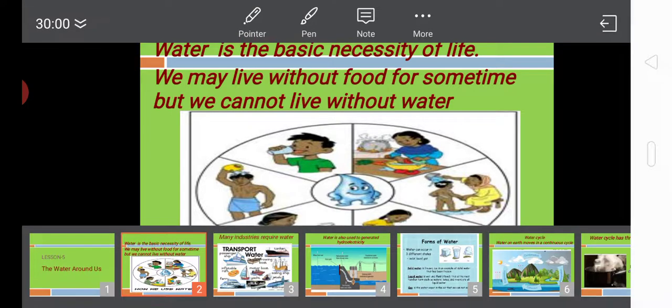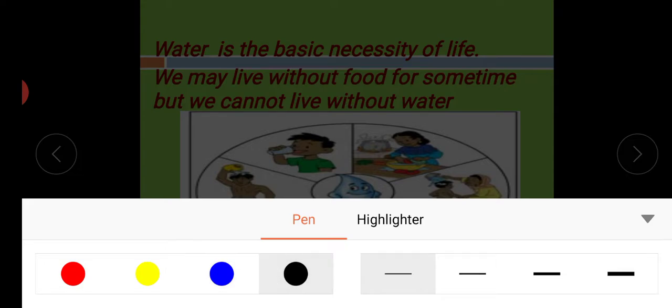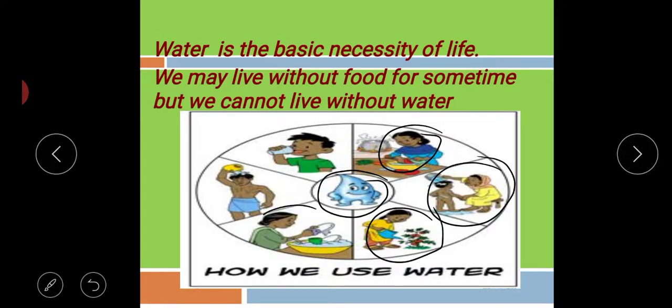Okay, now see this diagram. Can you see the diagram? Yes or no? In between, this is water, and the diagram shows how we use water. Water is used for cooking, for bathing, for watering the plants, for cleaning the utensils, for drinking.